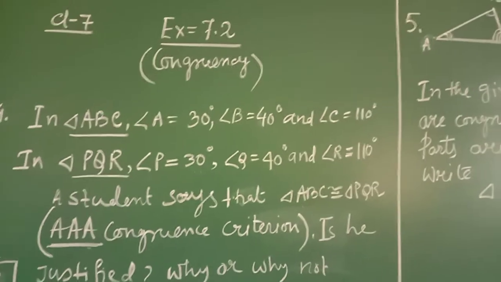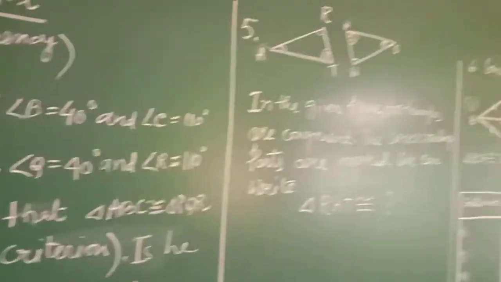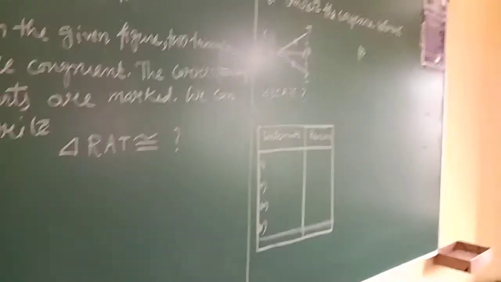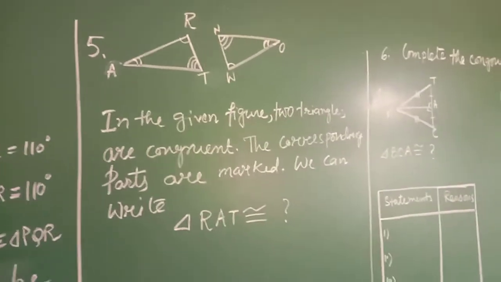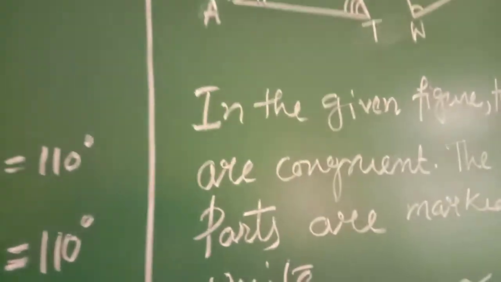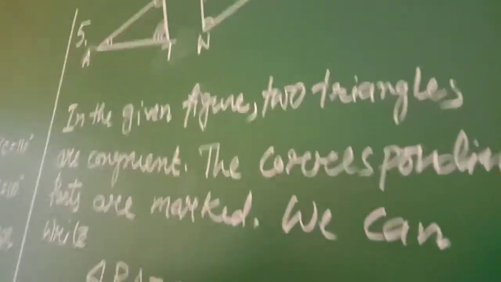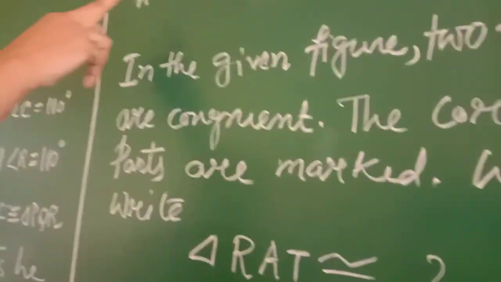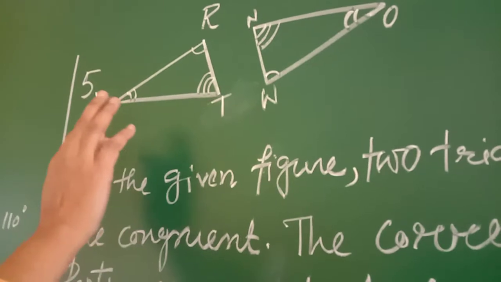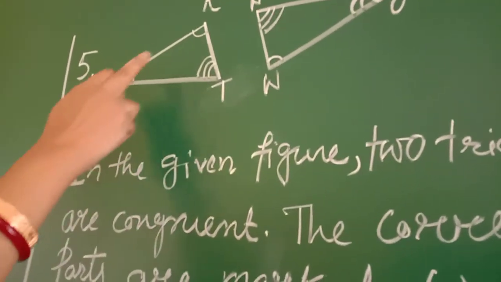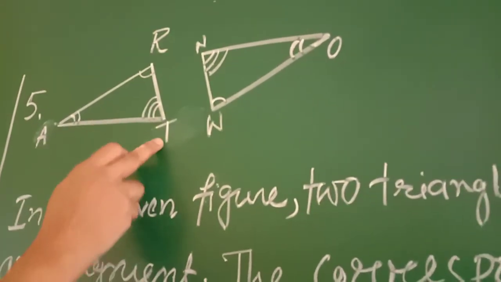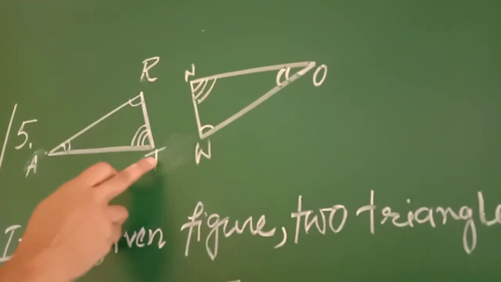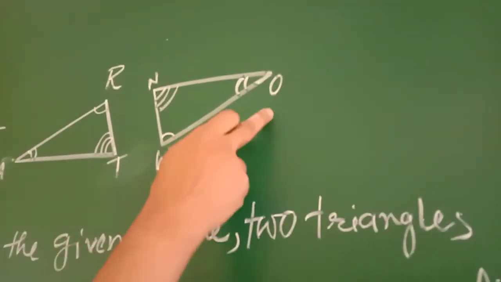Next, come to question number 5. In question number 5, two triangles are given, ART and WON.